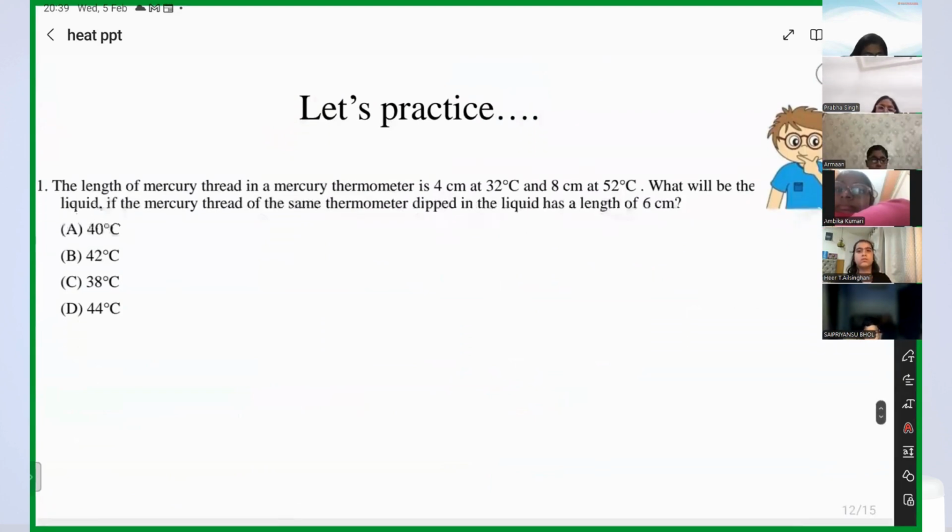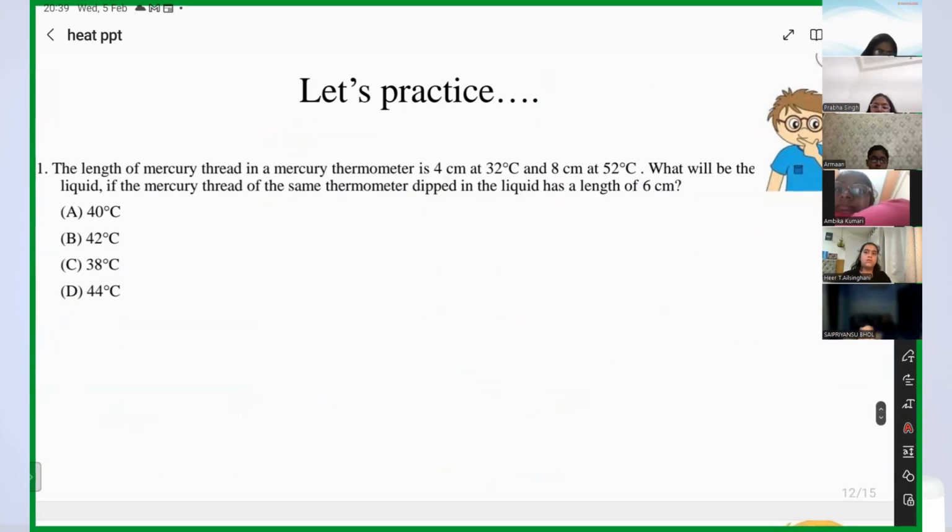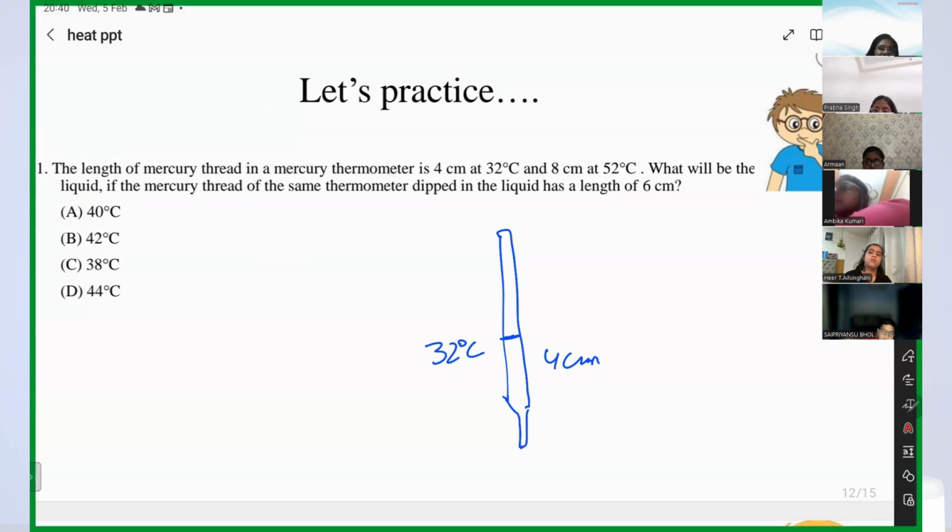The first one: the length of mercury thread in a mercury thermometer is 4 centimeter, right? Here you have a mercury thermometer, and the length of mercury thread is 4 centimeter. At that time, the temperature was 32 degrees Celsius, right? And when the temperature is 52 degrees Celsius, the length is 8 centimeter. Okay, guys? Now you have to tell that when the length is 6 centimeter, what will be the temperature? How will you find that?